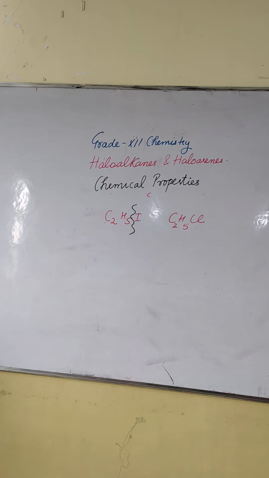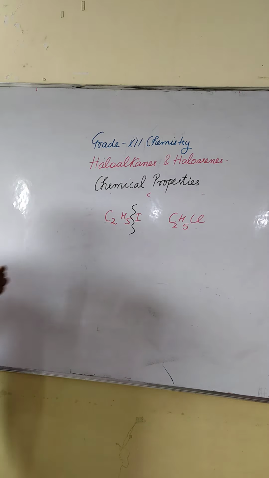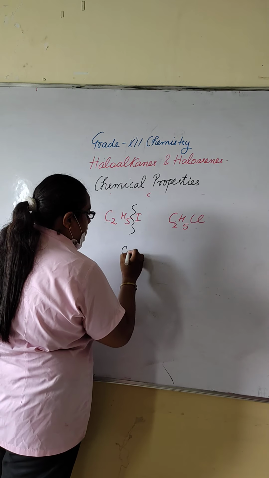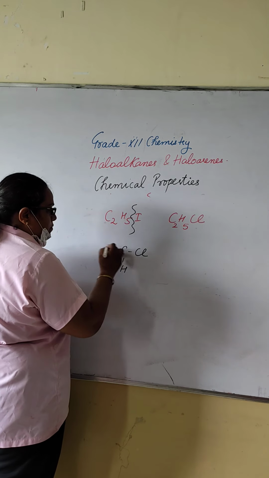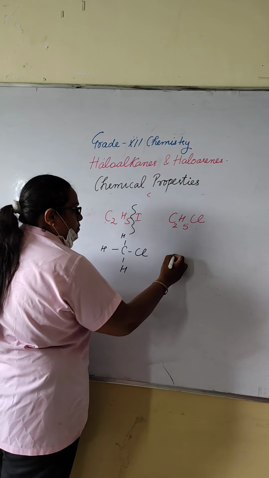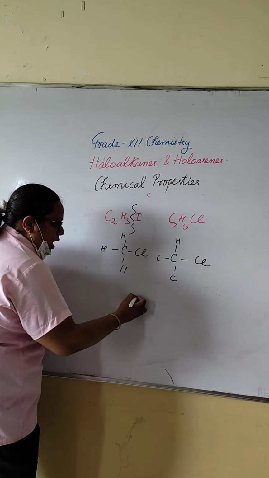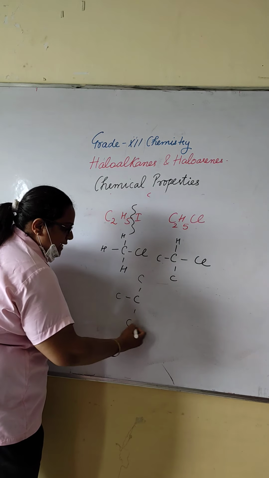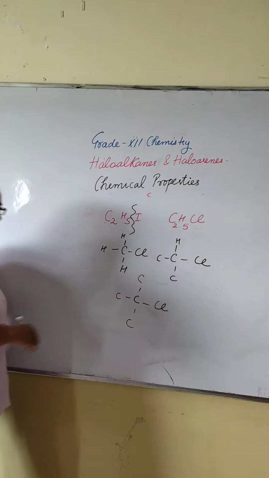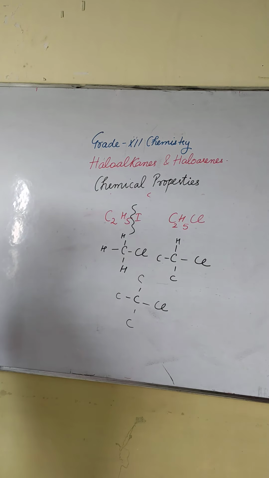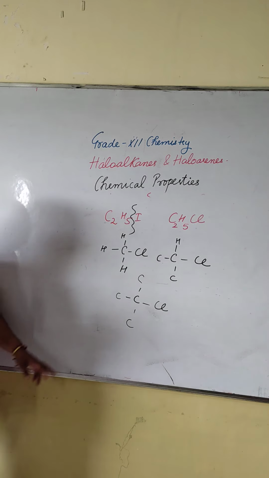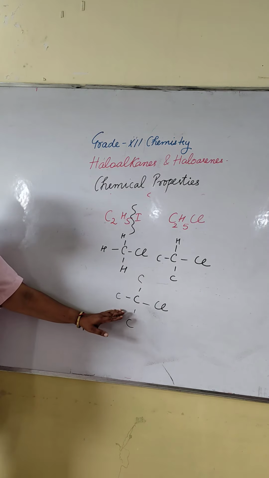Now next, out of these three, which will undergo SN1 and which will undergo SN2 faster? Ma'am, SN1 last, the third one. Very good, because it is a tertiary halide, so it will undergo SN1 reaction faster.